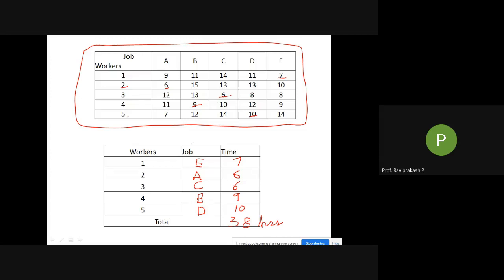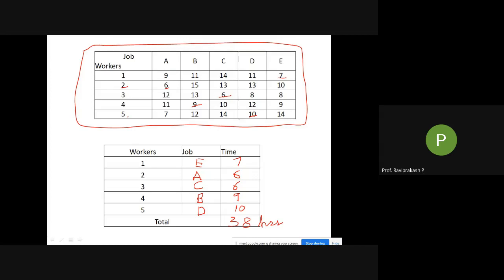So here it is very easy. Many times it will be similar numbers which will be coming over there. At that time it is very difficult to find out which to give. So to handle that, this particular thing is there. That's why, if you see, the first three smaller ones will come. Then later on, wherever it is possible, we will give the smallest, or else we have to go to the next smallest. So if you see here, 7 is the smallest. The next smallest is 10. You can say I can do it directly. But if there are more jobs and more people, it will be very difficult. So we are using this particular method.